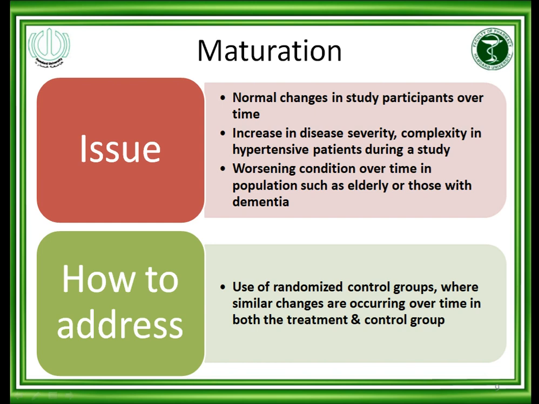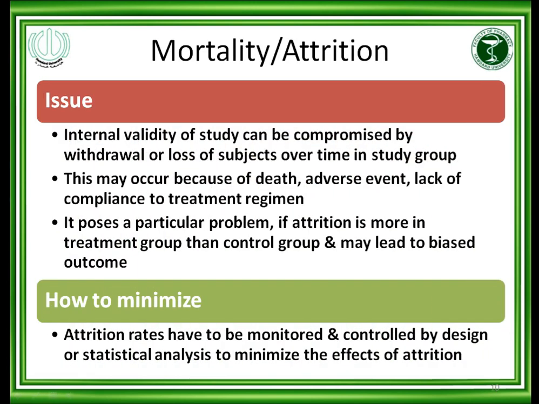Use of randomized control groups where similar changes are occurring over time in both treatment and control groups. If we do randomization, such patients will be distributed equally in both groups, the treatment group or experimental drug and the reference drug or control group. So if patients withdraw from the treatment group, the same number of study participants will withdraw from the control group, so there will be no issue in the study, because at the end the number of patients will remain the same in both groups.